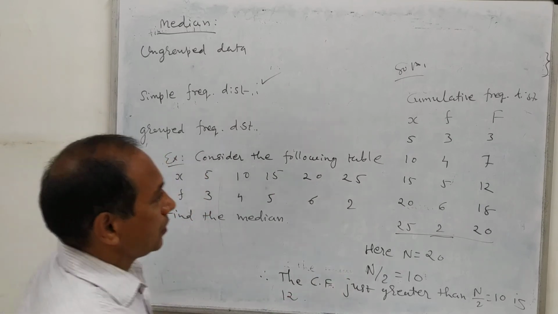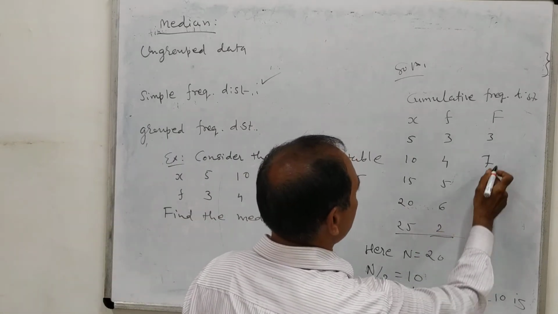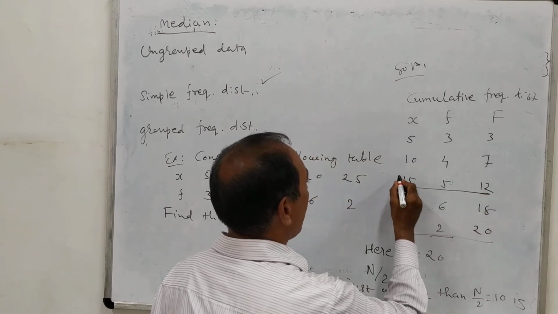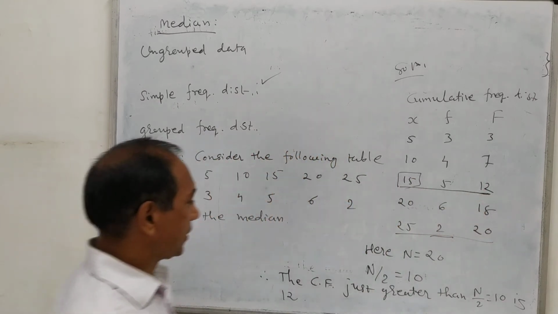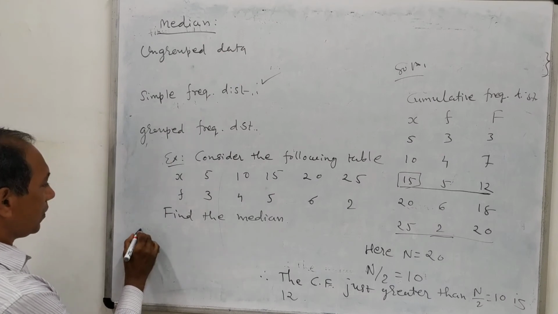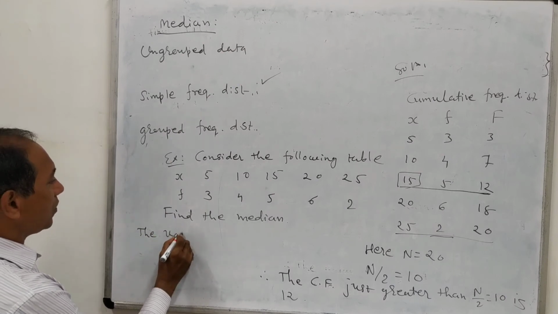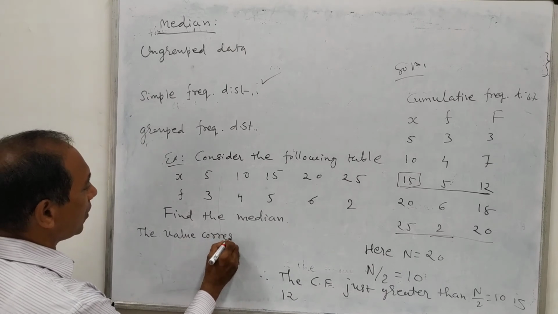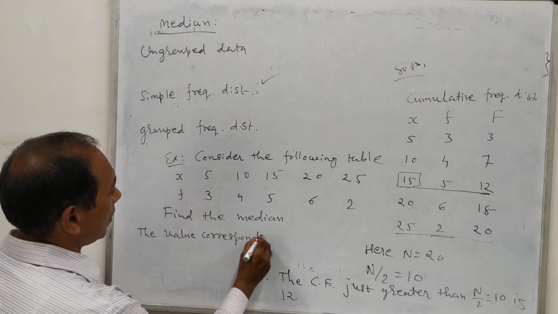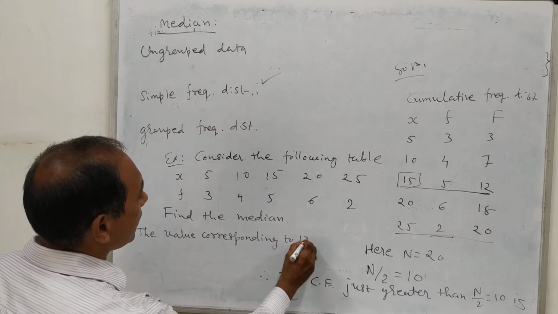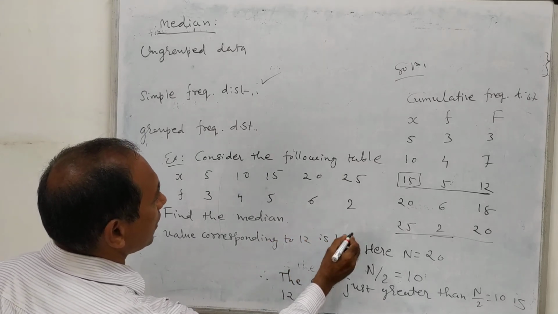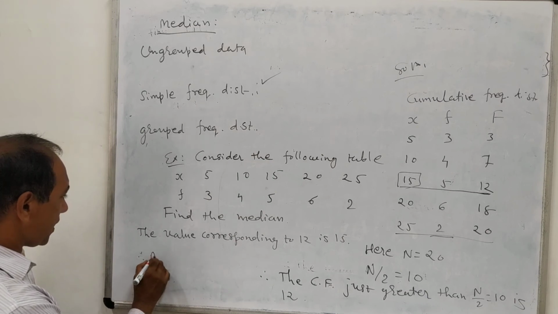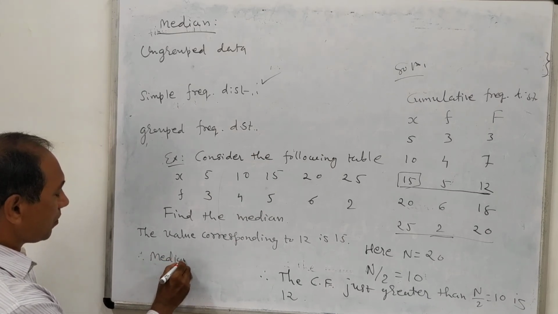Okay, so 12 is the cumulative frequency just greater than 10, and find the corresponding value of x. The value corresponding to 12 is 15. So therefore our median is equal to 15.